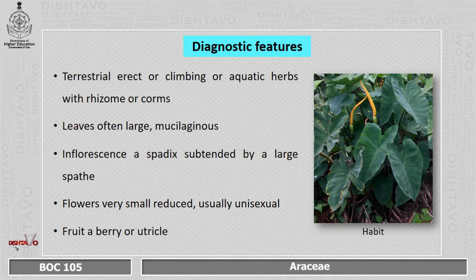They are terrestrial, erect or climbing or aquatic herbs with rhizome or corms. Leaves are often large and mucilaginous. Inflorescence is a spadix subtended by a large spathe. That can be seen in the picture that is showing the Alocasia plant. Flowers are small and reduced, usually unisexual. Fruit is a berry or utricle.